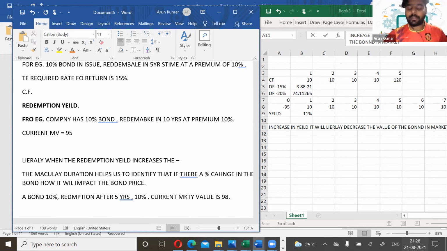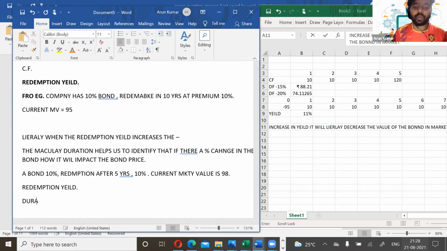So first of all, we can calculate the redemption yield, and then we have to calculate the duration as well. So duration will literally help you to identify if there's a percentage change in the yield, how it will impact the bond price.